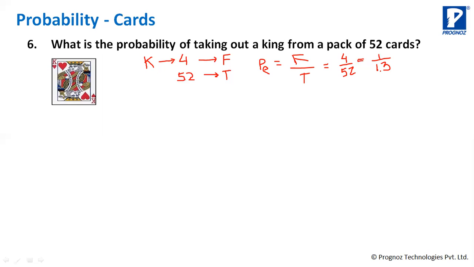2 by 13. 4 by 13. 2 by 13. Yes, exactly right. Very good. See, how many kings are there? There are 4 kings. And how many queens are there? That is also 4. So there are 4 kings and 4 queens. So how many favorable events will you have? Favorable events will be 8: 4 kings and 4 queens. And how many total cards are there? 52.